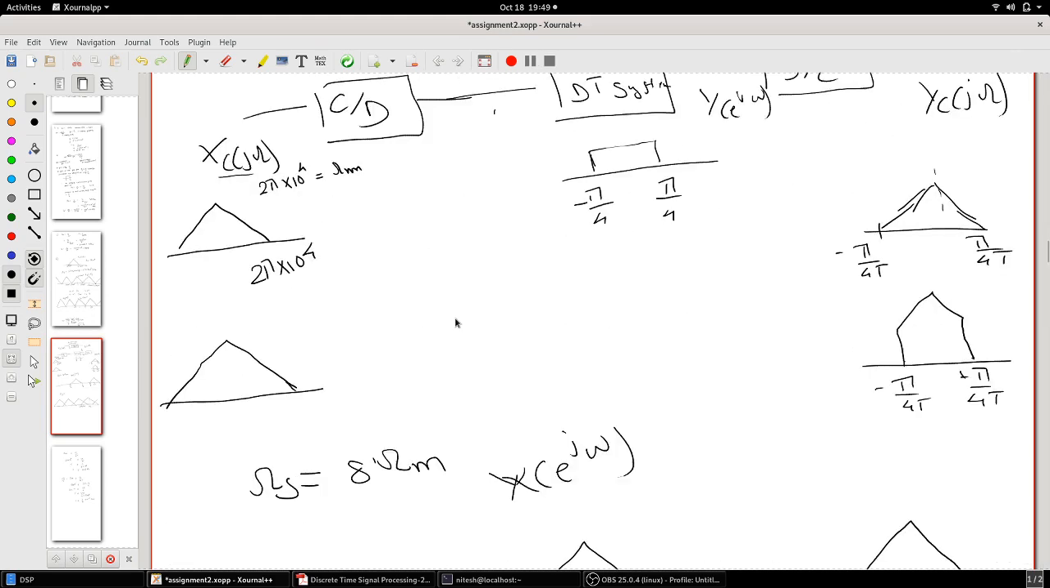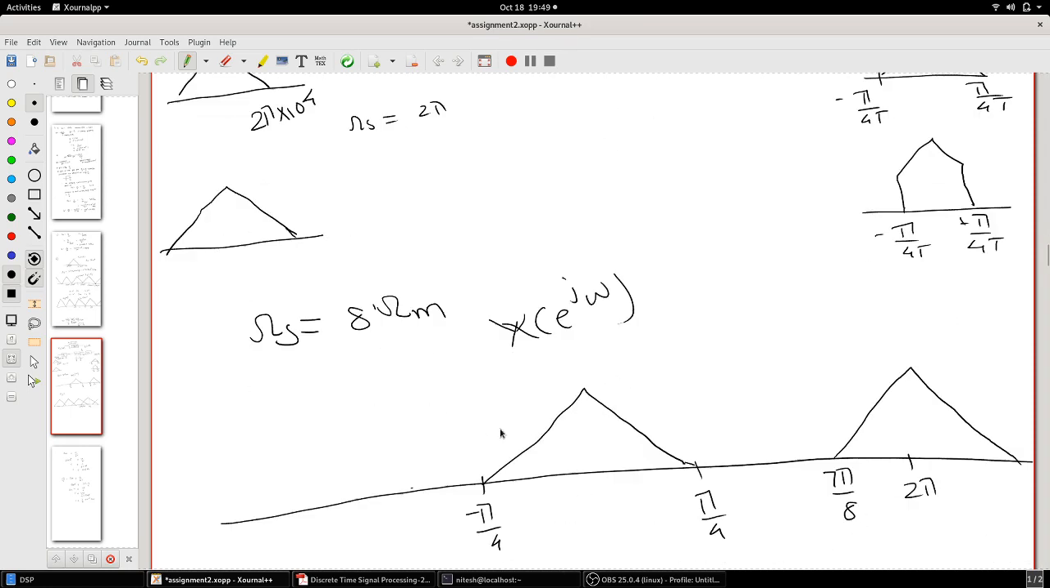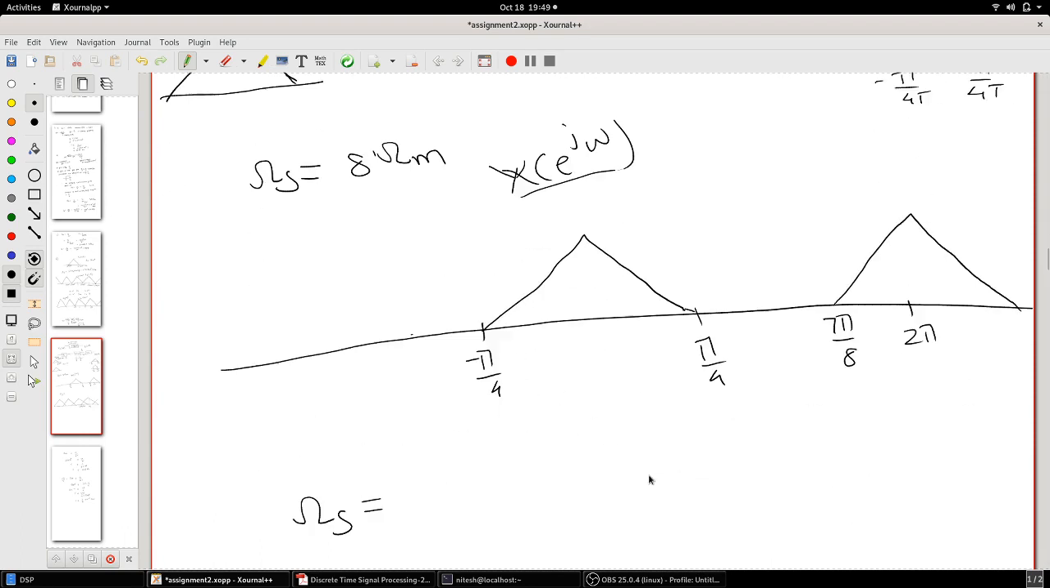That is when omega s is 8 omega m. That is, omega s usually maps to 2 pi in the normalized frequency domain. So in the same way, what we want to find out is, when does omega m map to pi by 4? When you have omega s which is 8 times omega m, then your omega m here will map to pi by 4. So this will be your x of e raised to j omega, which will map to pi by 4, the maximum frequency here.